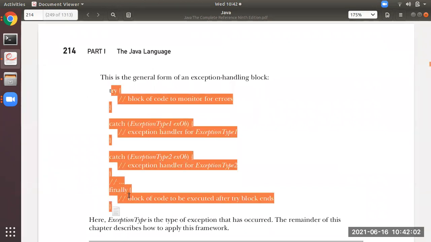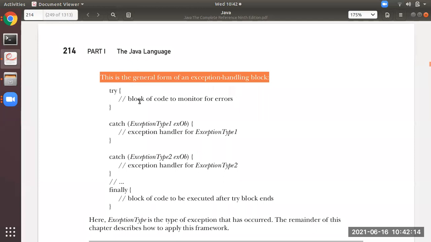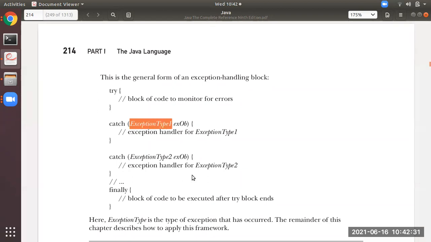This particular syntax consists of 3 keywords: try, catch, finally. Throw and throws are also there, which we will see afterwards. Now you see here, this is the general form of exception handling. You have to write your program code between the try block. Suppose there is any error in the try block, it will be thrown from here and caught by whichever catch statement matches.